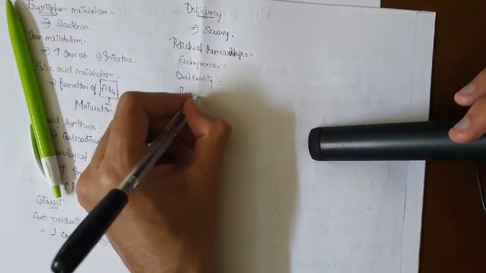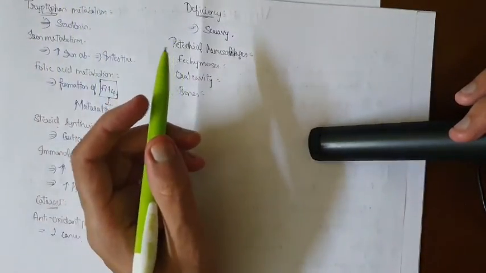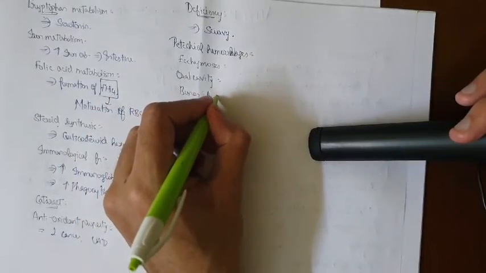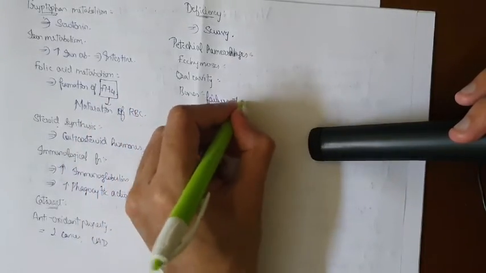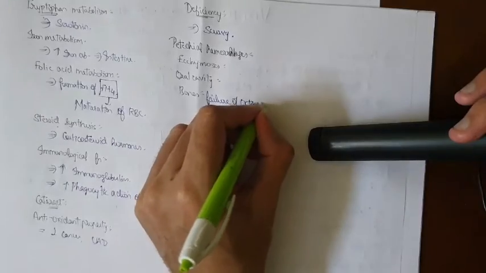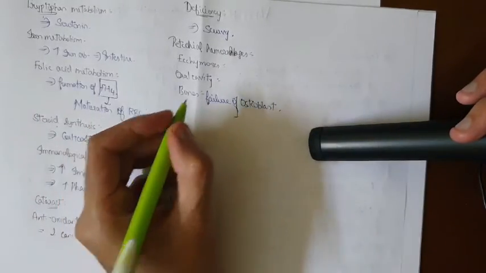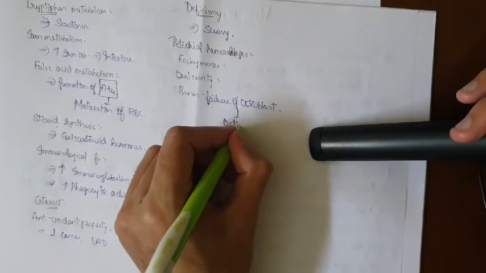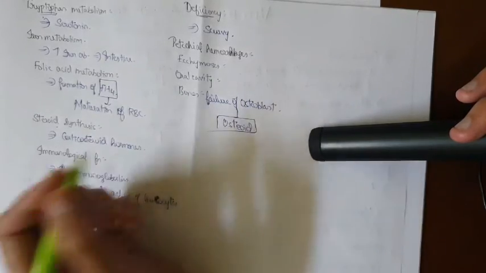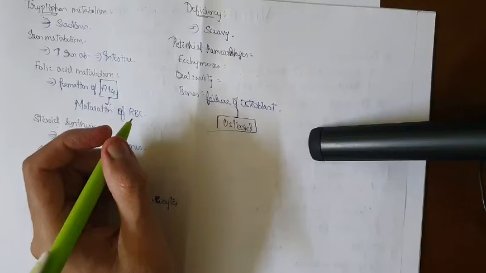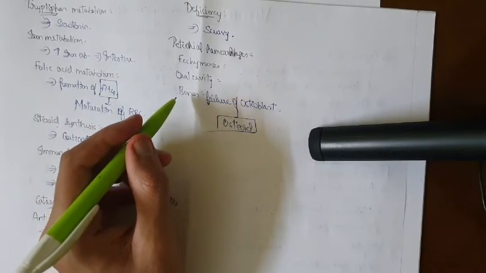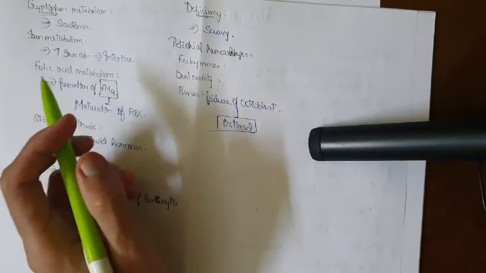Apart from that, in bones there will be failure of osteoblasts, so it will form a substance called osteoid. Okay, write about this osteoid. Next, the bones will become weak and fractures may occur easily, right?